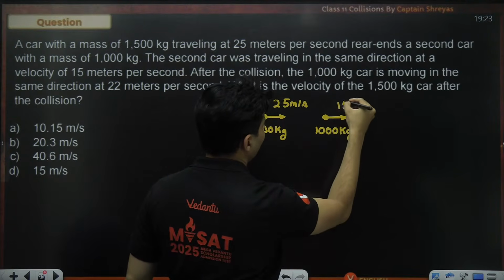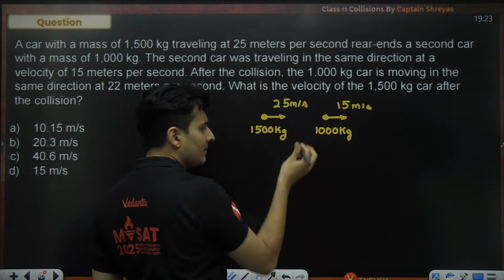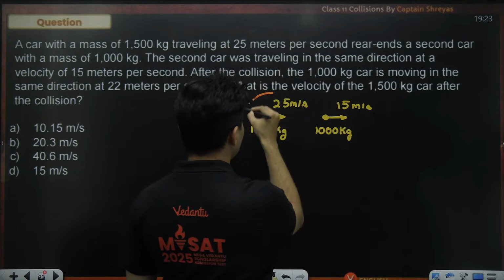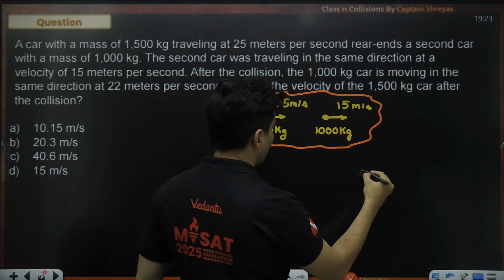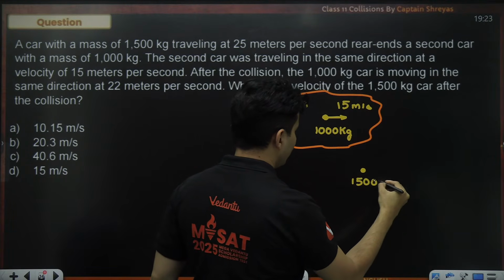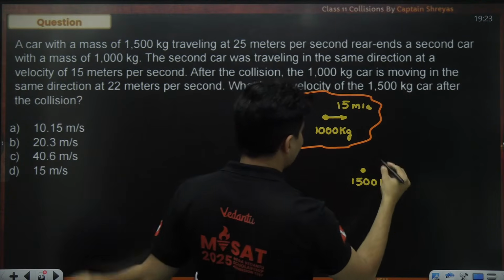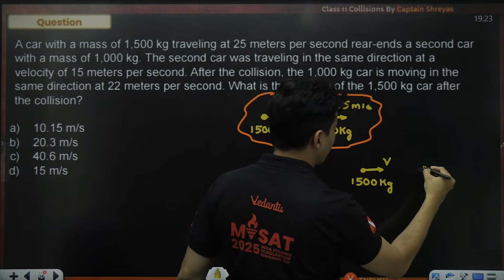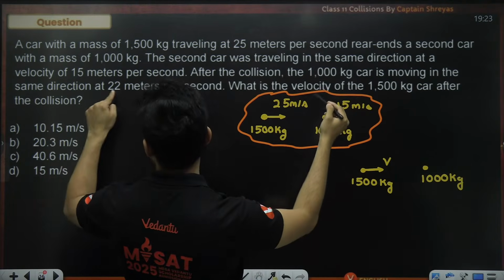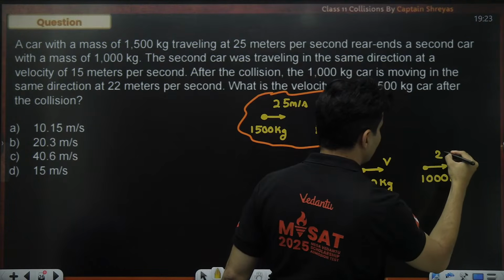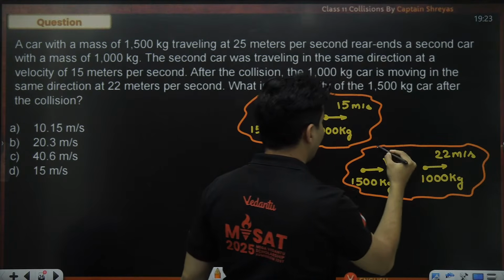Makes sense. So the front car was moving slowly. This car was moving fast, so it hits from the rear, from behind, like this. And this is my system before. Afterwards, the 1500 kg car's speed is asked, so I don't know it. But the 1000 kg car's speed is given, moving in the same direction at 22 meters per second. So this is my system after the collision.